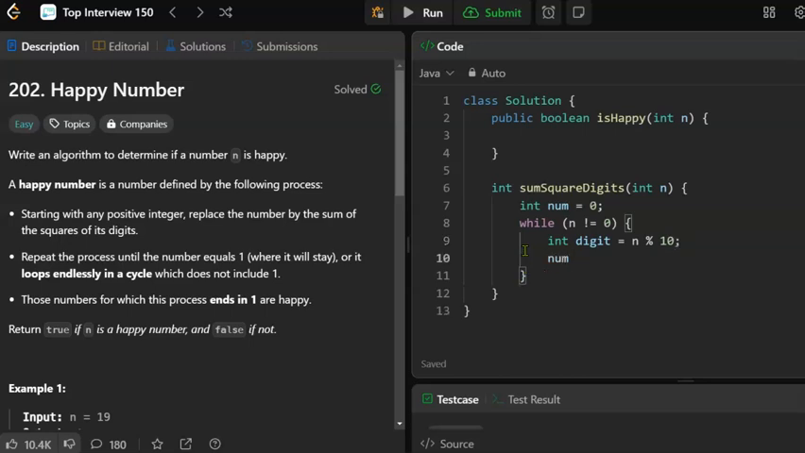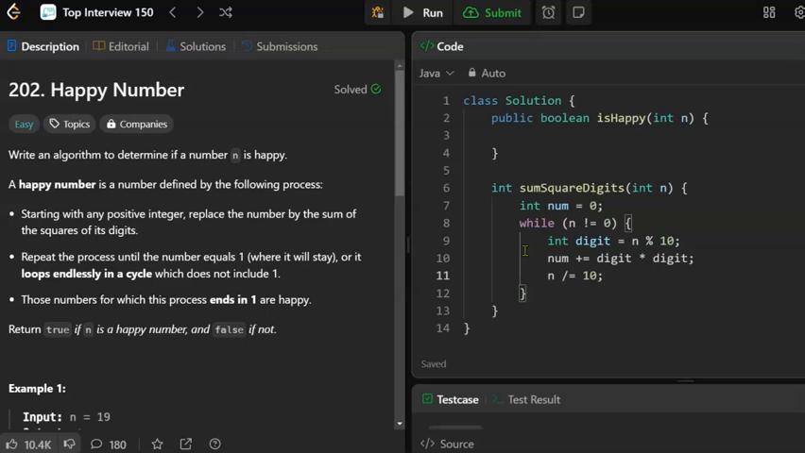And then for num, we'll add the square of digit. All right. And then we will strip the rightmost digit off of n. N div equals 10. All right.